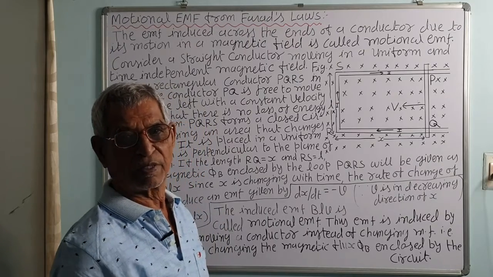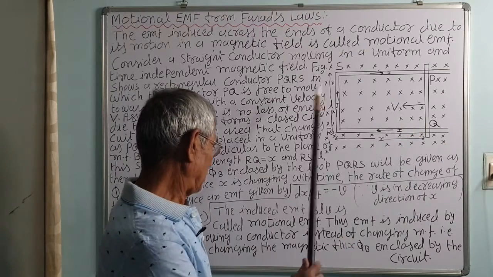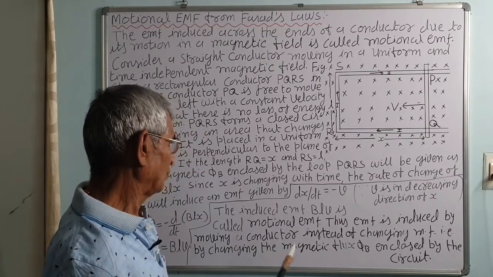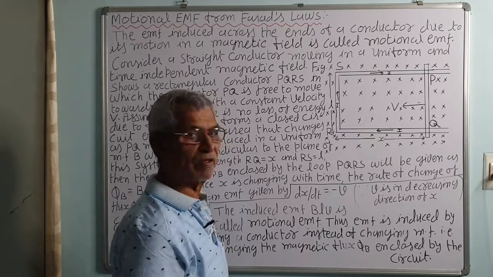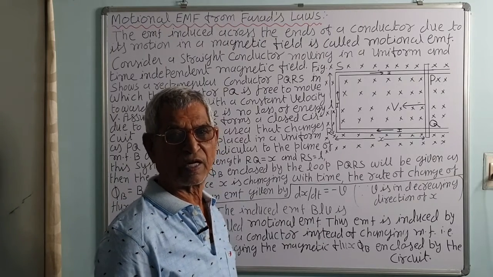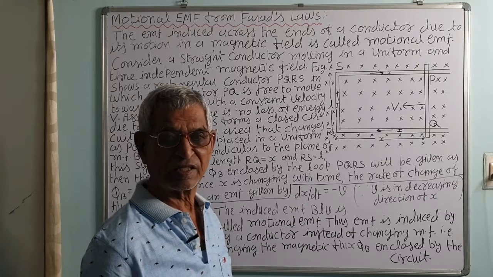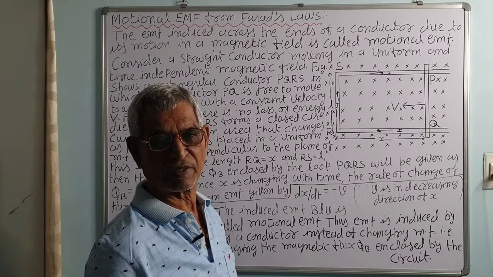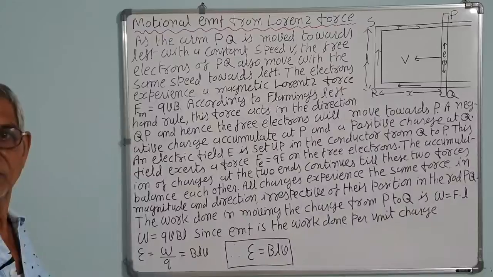Here we are changing the magnetic flux by changing the area. If you change the magnetic field, that is, the magnetic lines of force linked with the circuit, then the induced EMF also changes. Here the magnetic field is constant.